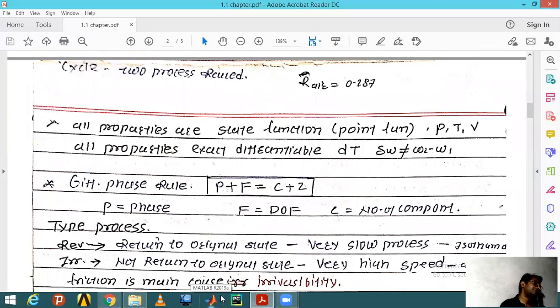Now we move to the depth of this chapter, which has the cycle. You come across many cycles going on around you. A cycle is nothing but when you go to some point and come back to the same point.